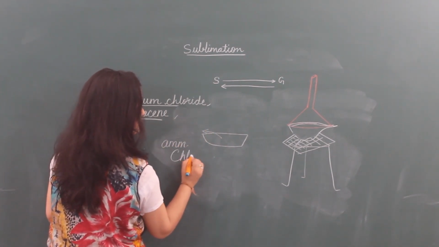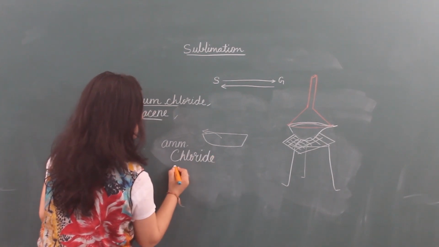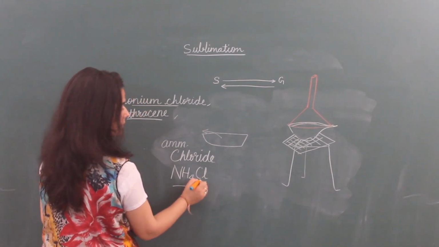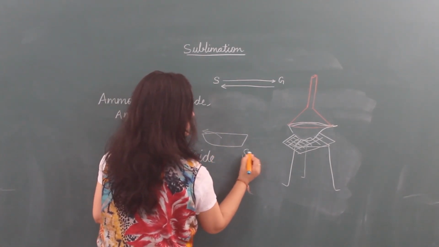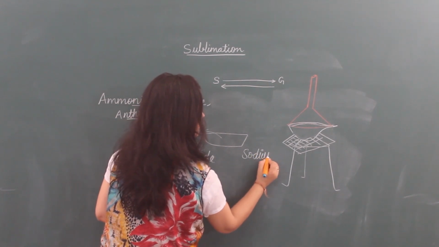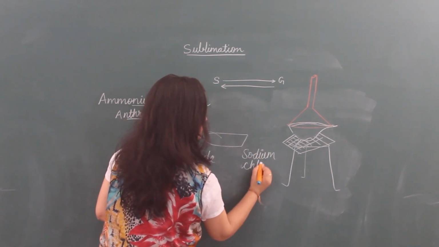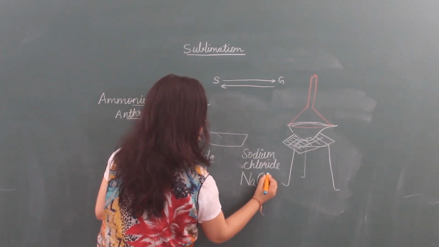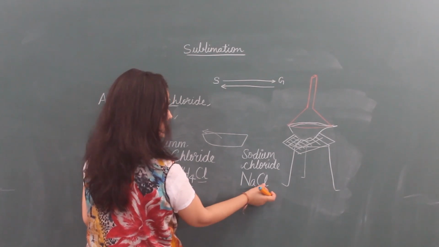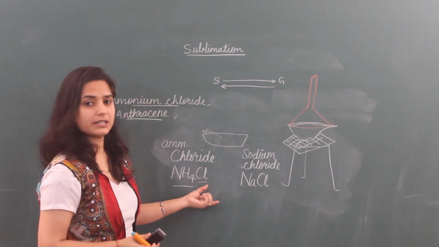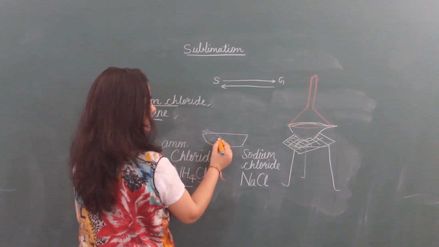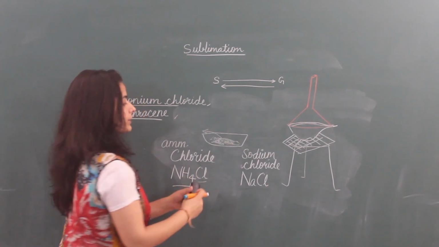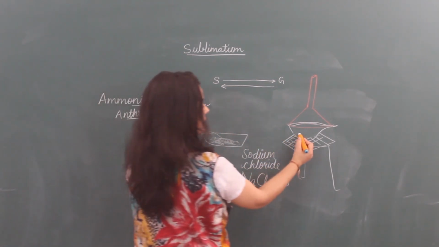So, I am taking here the sample ammonium chloride. Its formula is NH4Cl, ammonium chloride, and sodium chloride. Sodium chloride is NaCl, sodium chloride. These two substances are similar. White colored crystalline structures looking like salt. I am taking here the sample, both are mixed here. Put this sample in china dish.